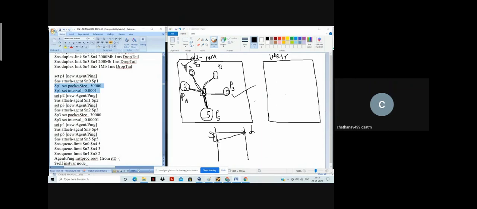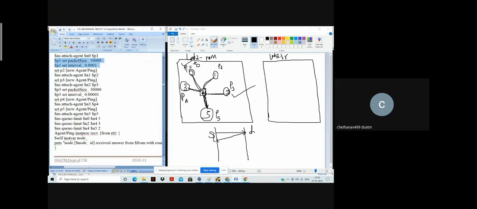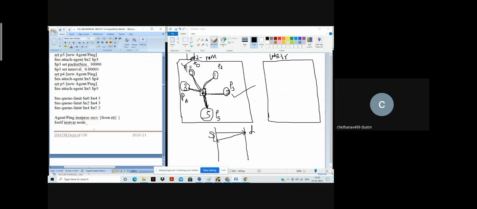Then we'll go to a very important thing, that is the queue limit. The queue limit is also provided so that you can queue some number of packets between the nodes. That will somehow avoid the traffic. Here we have provided the queue limit of 5 for 0 to 4, 3 for 2 to 4, and 2 for 4 to 5. This is how the queue limit is provided.